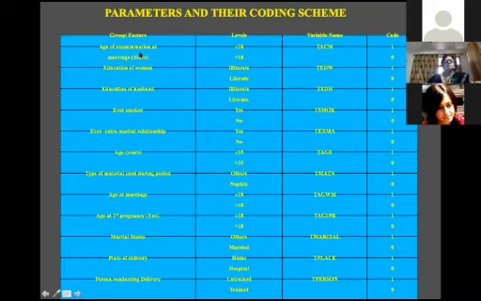If the woman's age of consummation of marriage is less than or equal to 18, you denote it as 1. The risk category is converted into 1, and you give it another name. In the Excel sheet, the original variable names are there and you write the transformed variable like that. Suppose our variable is age of consummation of marriage, you write TAC and convert all the parameters into 1 and 0 category.